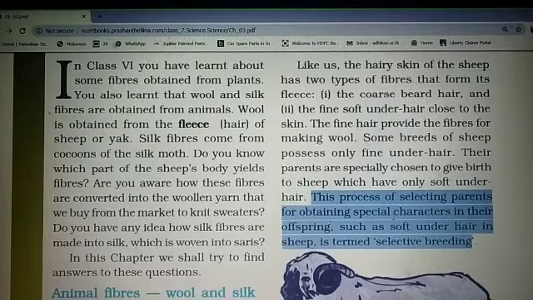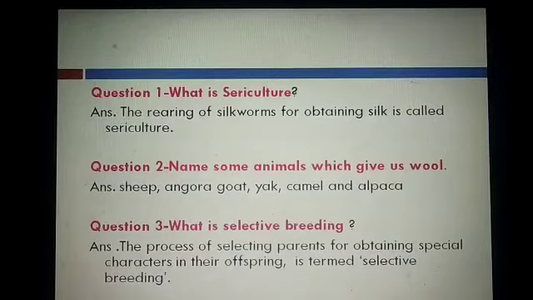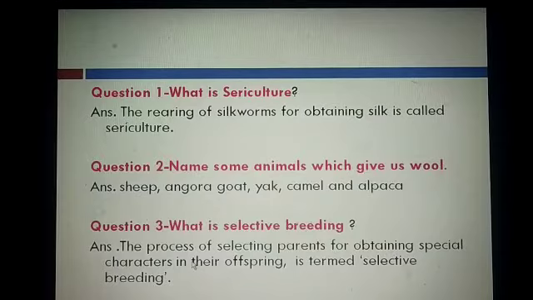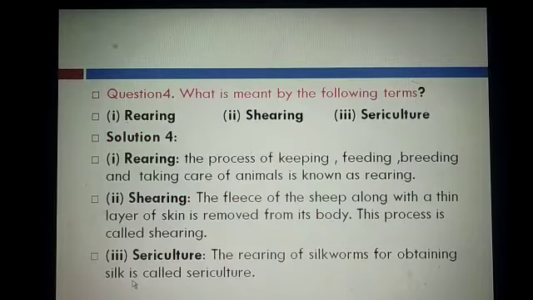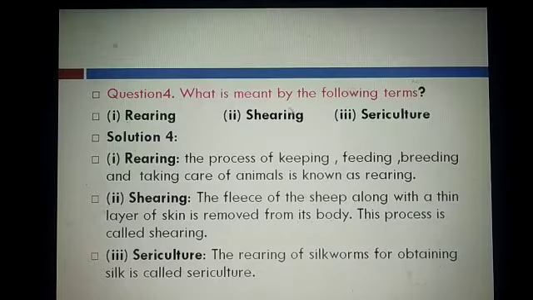This term is called selective breeding. So, the answer of question 3 is: the process of selecting parents for obtaining special characters in their offspring is termed as selective breeding. The next question is, what is meant by the following terms?